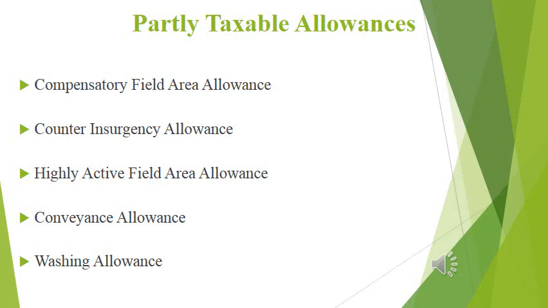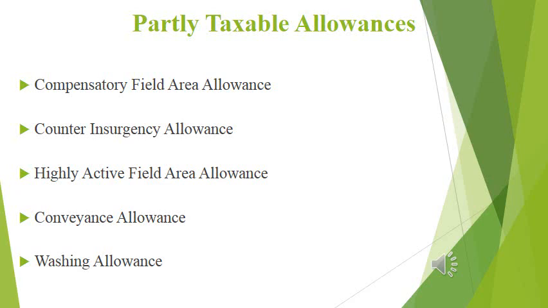The next one is conveyance allowance. Any amount received as conveyance allowance is taxable, except the amount spent for official purposes, which is exempted, and the rest will be taxable. And the last one is washing allowance.